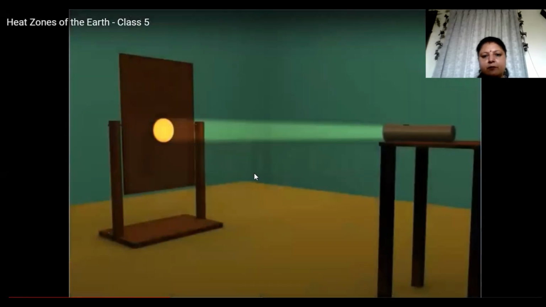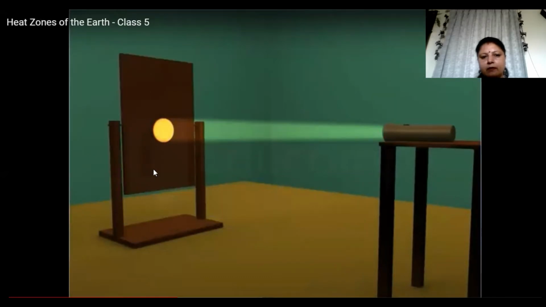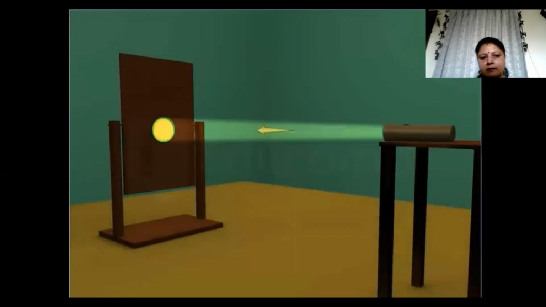Now you can see from this diagram, see how the light of the torch is falling on this board. When it is straight, the whole part is getting equal amount of light. Can you see this?